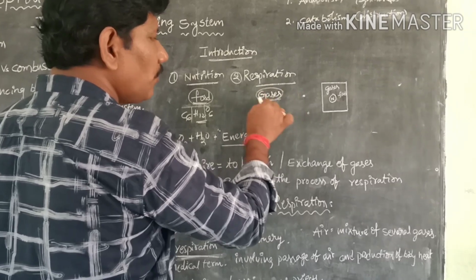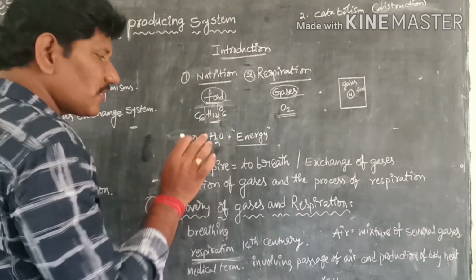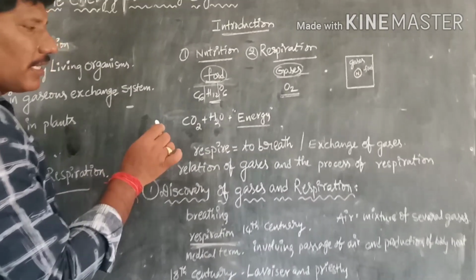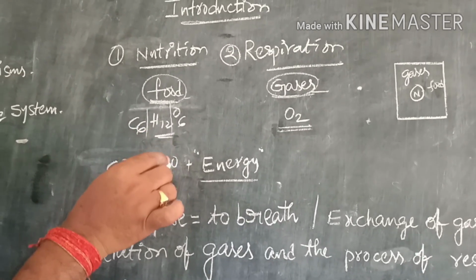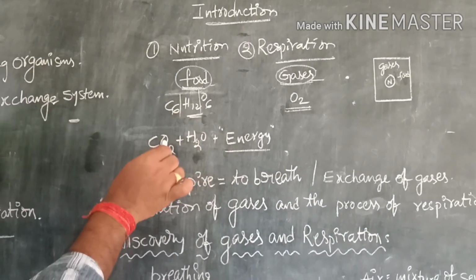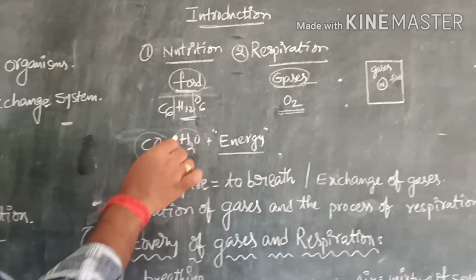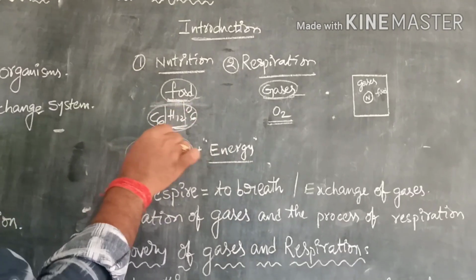In the presence of sunlight, the chlorophyll molecule can synthesize complex materials like glucose. Carbon dioxide and water, meaning carbon, oxygen and hydrogen, combine to form glucose.